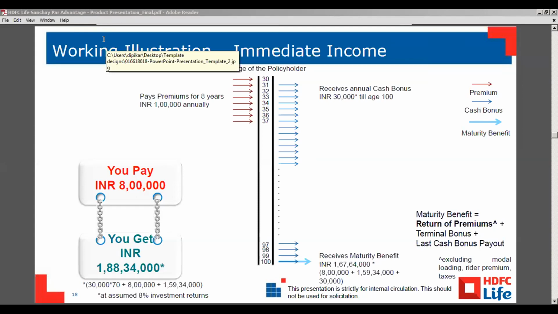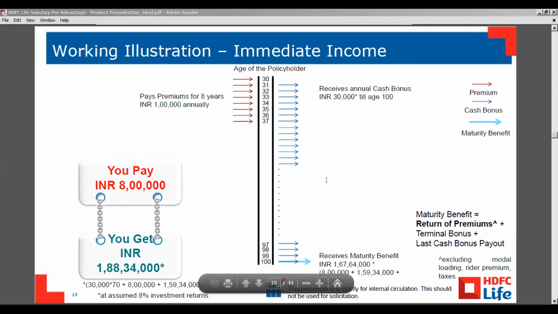Just to add, if someone is willing to take a risk for higher return, this is the plan to go for. If the customer wants only the guaranteed part, then they can opt for Fincare Plus. This is a traditional plan, so there is a bit of risk involved, but you can also see it in the IRR. The IRR over here is almost 1 to 2% higher than what it is in Fincare Plus.